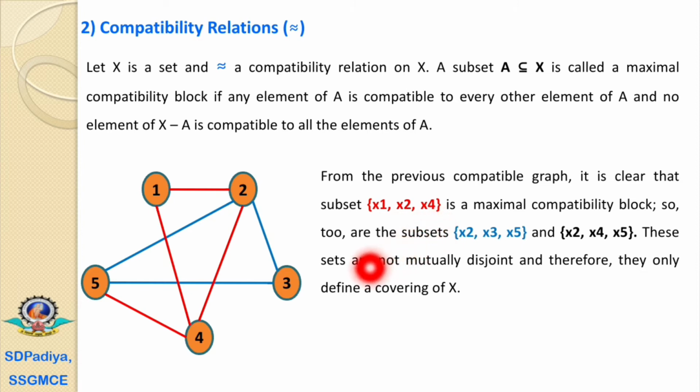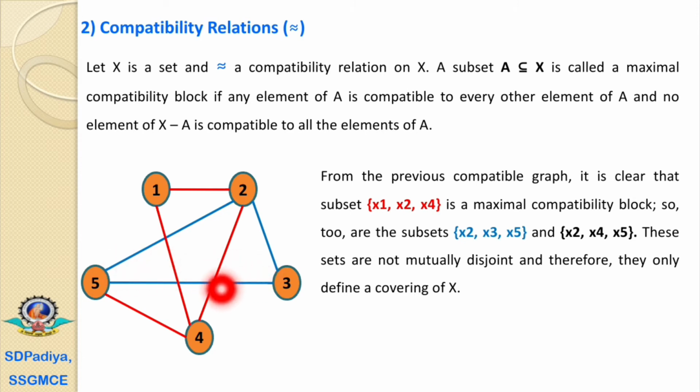Now, the second maximal compatibility block we can observe with these blue lines, that is 2, 3 and 5. It is also one triangle. 2 is compatible with 3 and 5, 3 is compatible with 2 and 5, and 5 is also compatible with 2 and 3. These 3 elements are compatible with each other. The second condition is that elements other than these 3 must not be compatible with all of these 3 elements. The other elements are 1 and 4. Now element 1 is compatible with 2, but it is not compatible with 3 and 5.